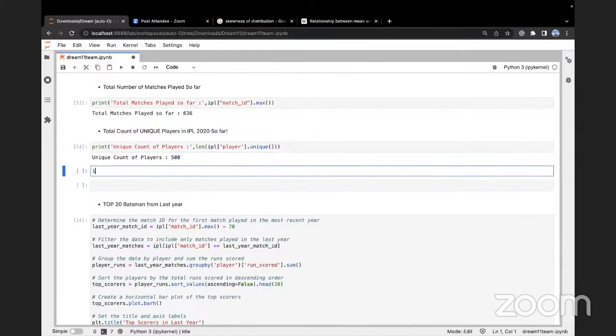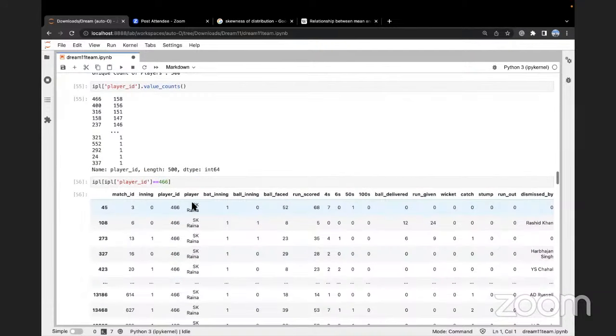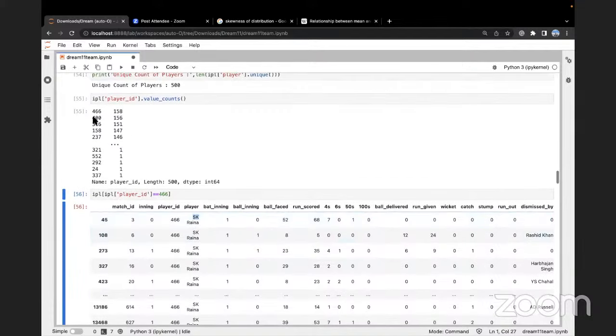So we could quickly do an IPL player ID dot value counts. Okay, so there is this player 466 who has played 158 games. Can we figure out who that player is? IPL such that player ID is equal to 466. Suresh Raina, right? He's played the maximum number of matches, 158.